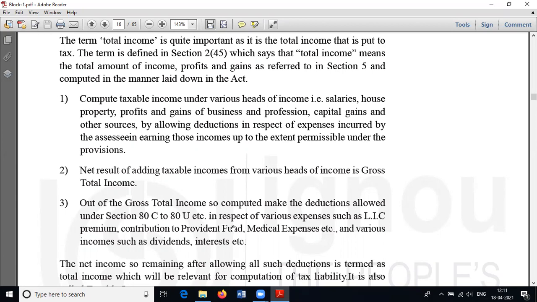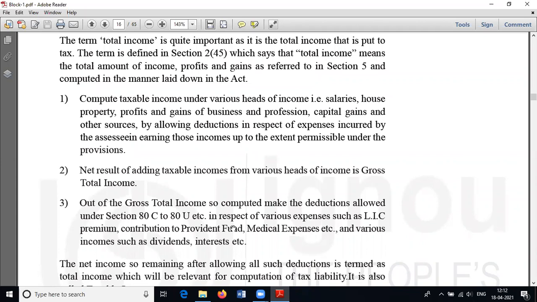Suppose some persons, monthly or quarterly or annually, may pay LIC premium. They will have a housing loan, so they have to pay the housing loan principal amount. Then their kids are studying in reputed schools, so they have to pay school fees.